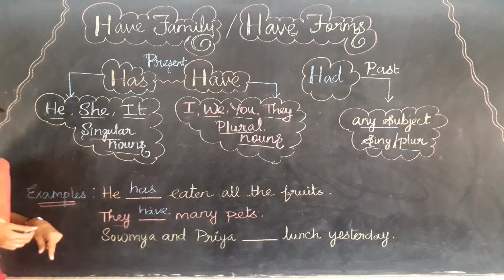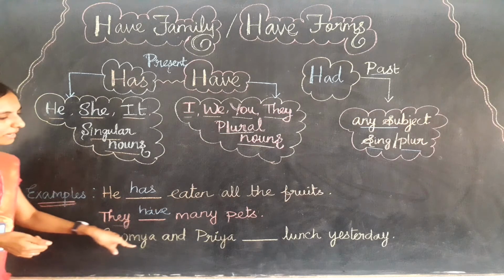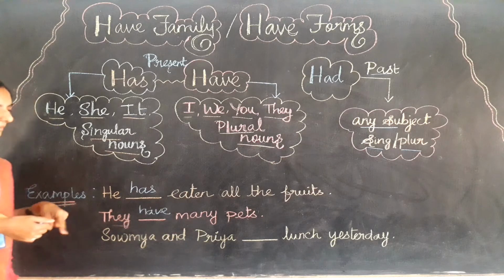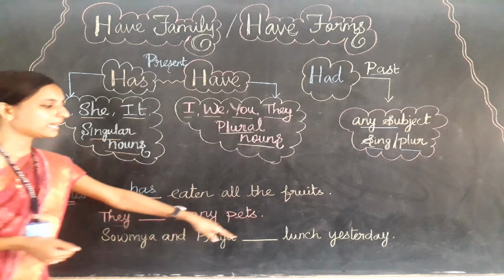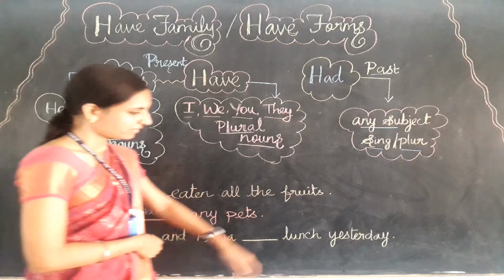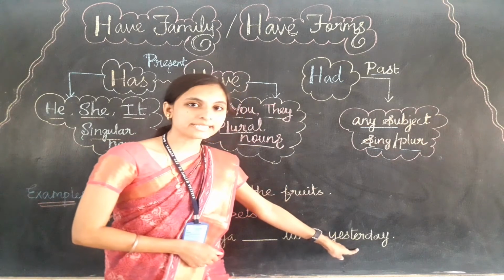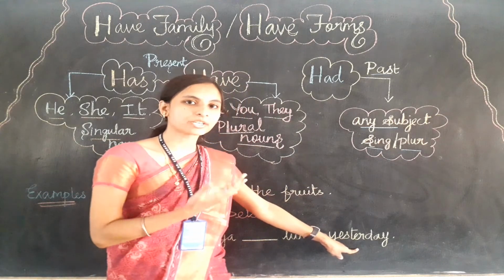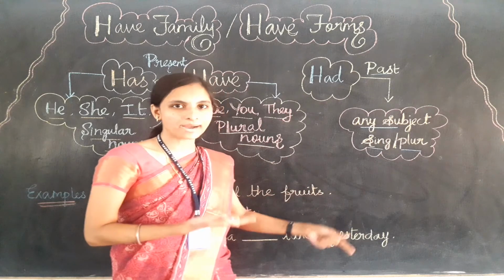Now let's read out the last example. Soumya and Priya dash lunch yesterday. So here we can see the time, right? That is yesterday. Yesterday means the action already completed. It is the past time only.